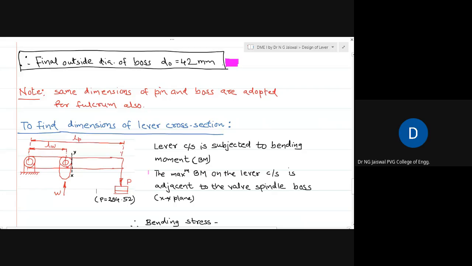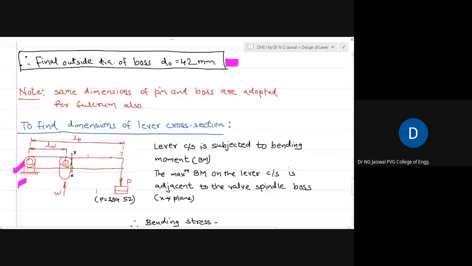So now once you get the pin diameter, boss inner diameter, and boss outer diameter, you will use the same dimensions here also. We need not redesign again at this location, because the same pin is to be used, because that pin can be interchangeable. That boss can be interchangeable. So the same boss and same pin dimensions we can use at this location. Also, there is no need to separately design for this.